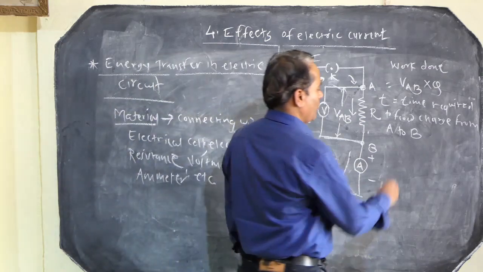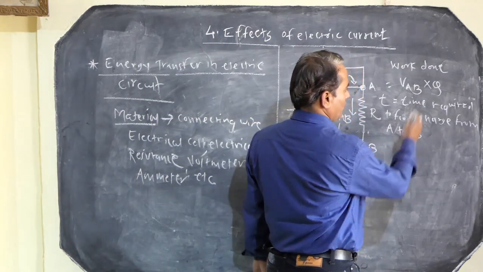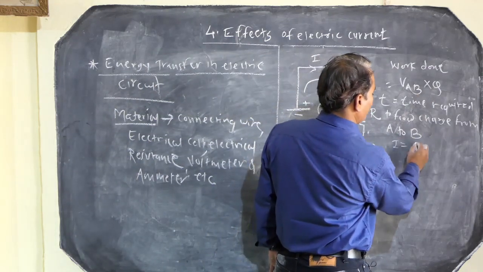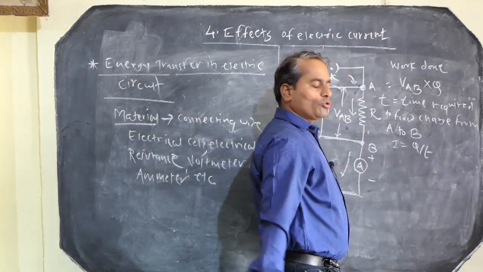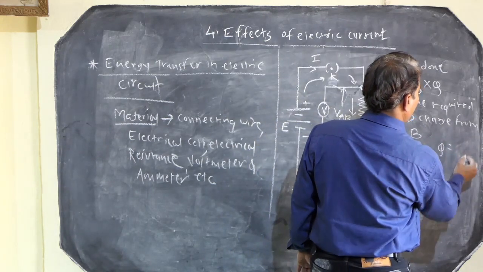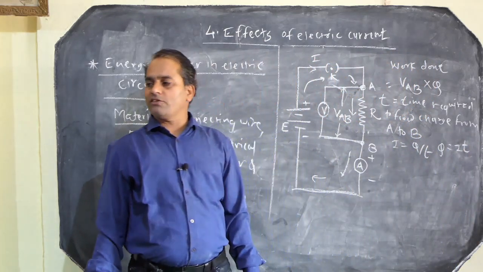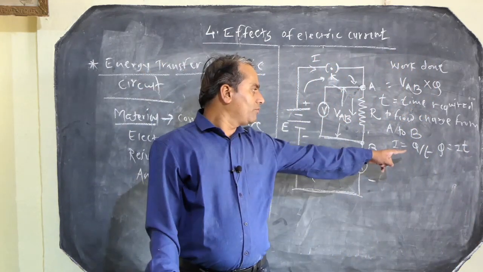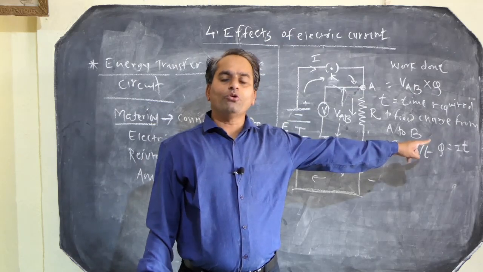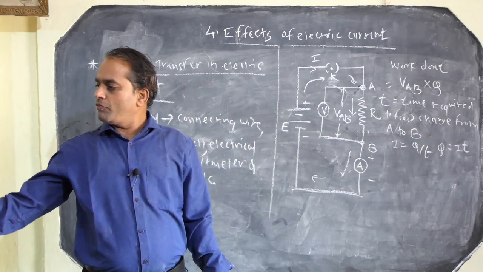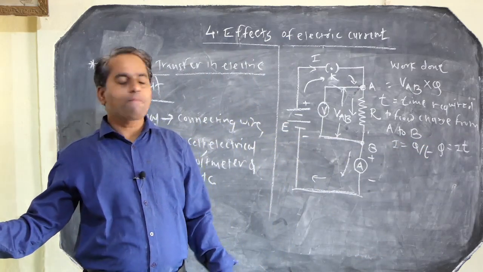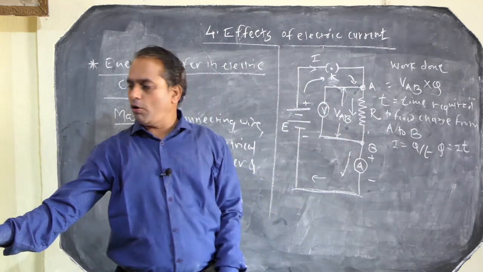According to the definition, we know that the electric current equals Q upon T. So here we can say Q equals I into T. That is the property: electrical charge equals the product of electric current and time. Now the charge flows from terminal A to B in time T.